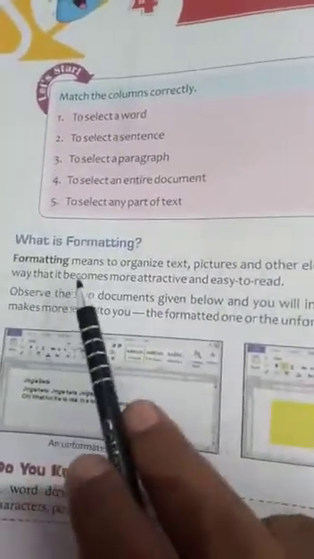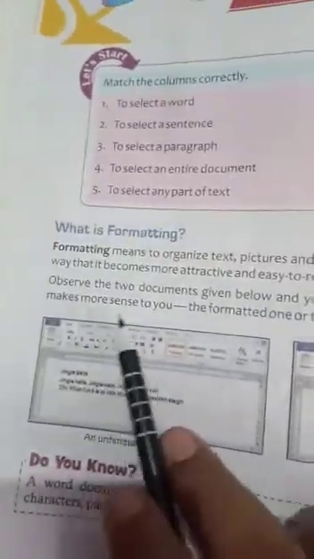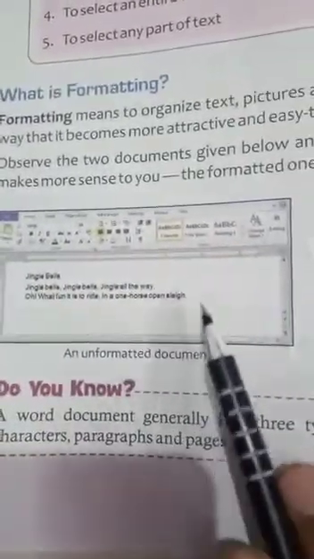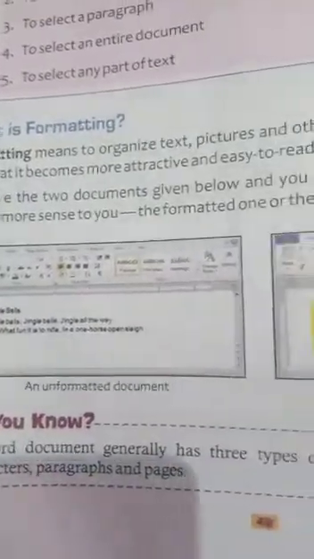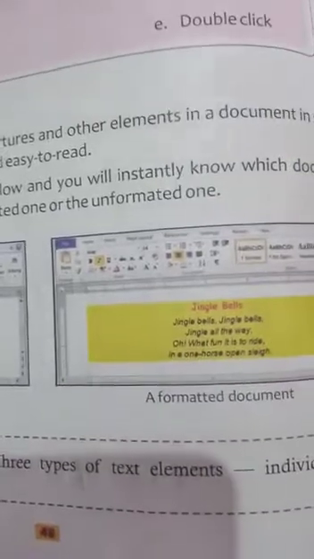What is written here? Formatting means to organize text, pictures and other elements in a document in such a way that it becomes more attractive and easy to read. Observe the two documents given below and you will instantly know which document makes more sense to you, the formatted one or the unformatted one. This is an unformatted document, like notepad documents, only simple typing is there, and this is a formatted document. Some colors or options are there, some designing is also there, italics or too many features are there. So which is attractive? I think the formatted document.